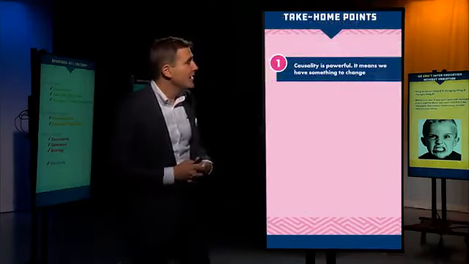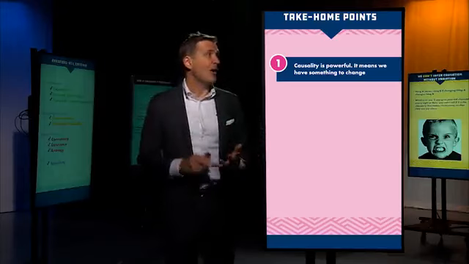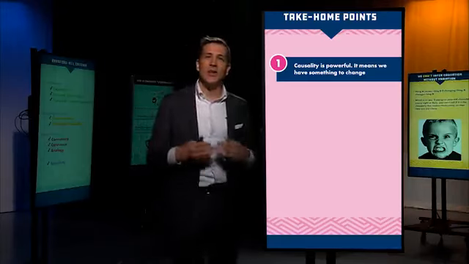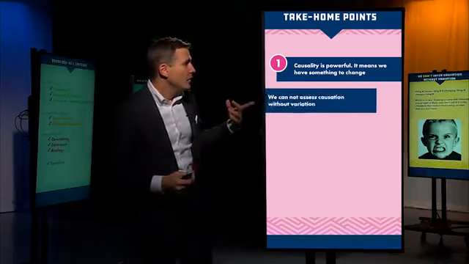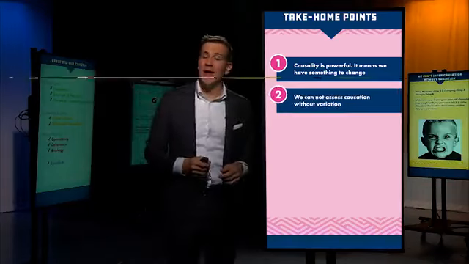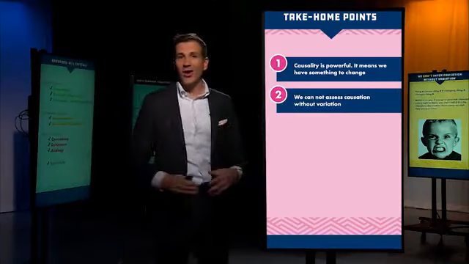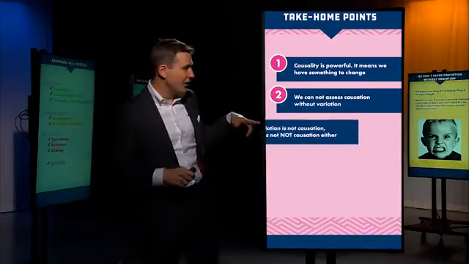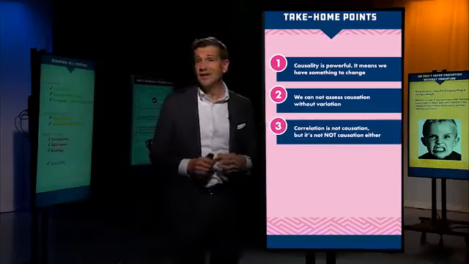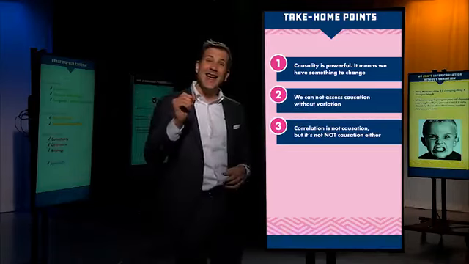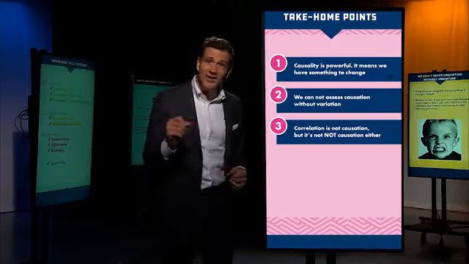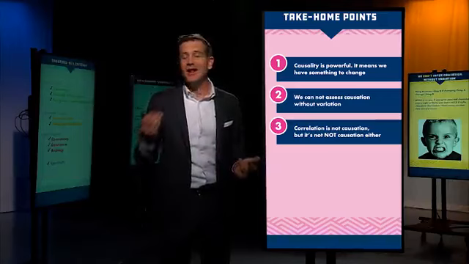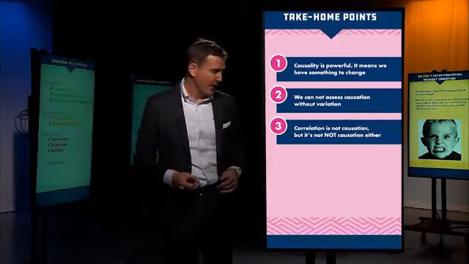So our take-home points for this. One, causality is powerful. It means we have something to change. That's why we're so obsessed with it, because it suggests we can fix something. Two, we cannot assess causation without variation. All those studies that don't have a control group make it really hard to assess causation. Number three, correlation is not causation, but it's not non-causation either. Just because things are correlated doesn't mean they're not causally related. It just means it can't tell you one way or another.